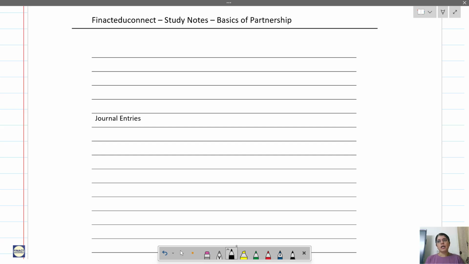taken out regularly by the partners. See what will they withdraw? They will withdraw interest on capital, partner's salary, partner's commission, their profit sharing ratio. So regularly partners will withdraw this from the firm. Why? Because that is the source of income for the partners individually. So drawings will be regular. It's like a regular withdrawal from the firm for their personal use or personal purpose, whereas withdrawal of capital